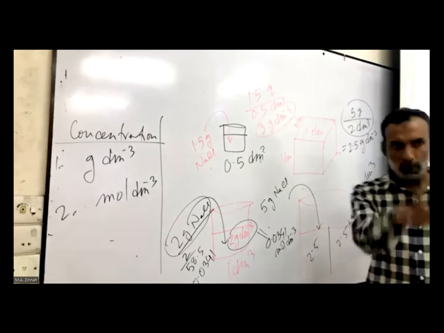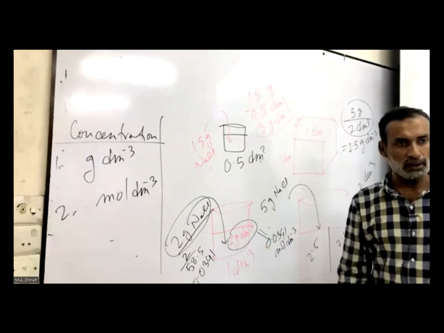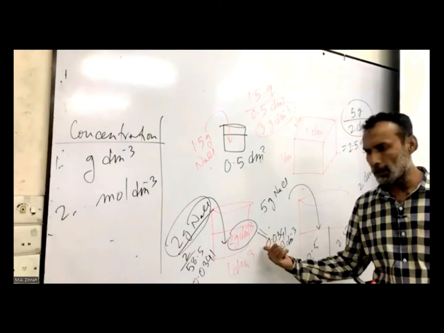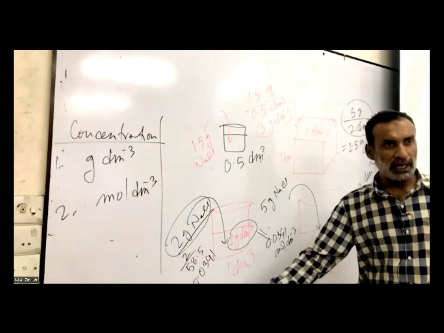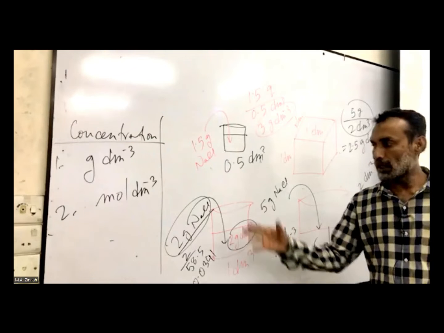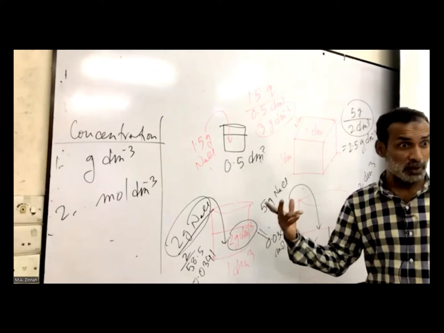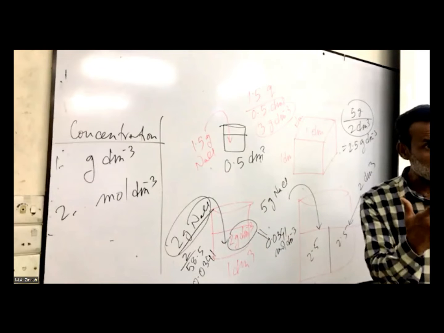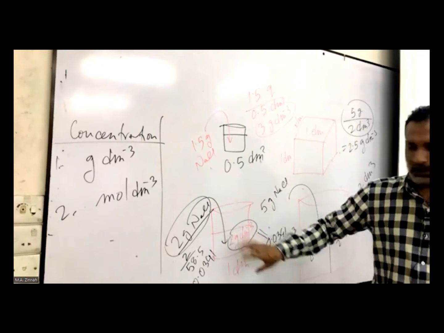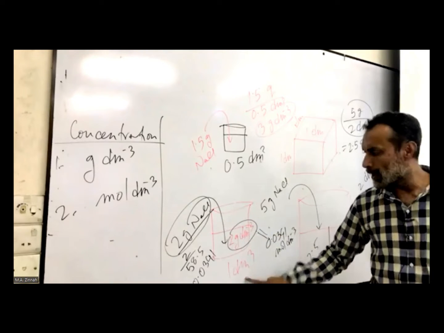Let us say again, any solution with any volume in dm cube, any volume and any amount can be converted into concentration, gram per dm cube or mole per dm cube. We can convert to either. Suppose you have a certain volume and certain mass.